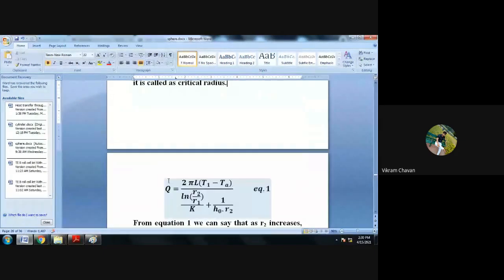Now we are going to consider equation number 1, that is Q is equal to 2 pi L (T1 minus TA) whole divided by ln of R2 divided by R1 divided by K plus 1 upon H naught multiplied by R2.